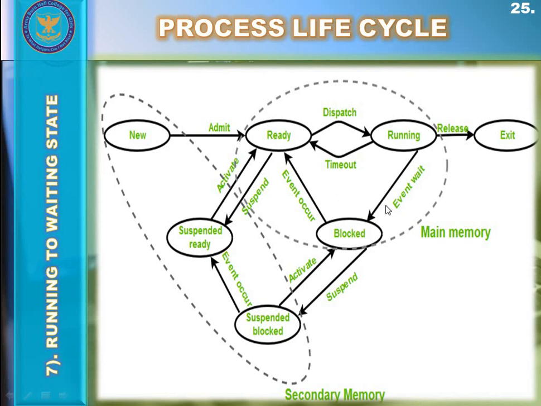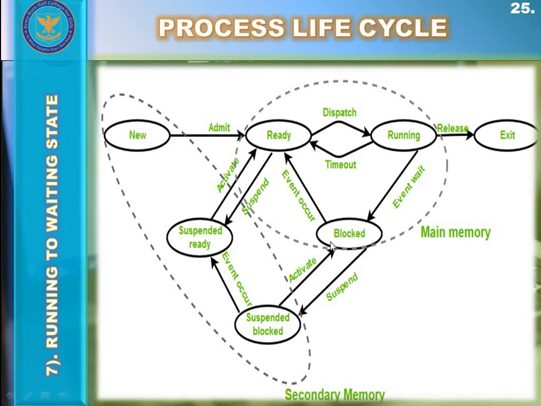If the blocked state is full, then that low priority process will be sent to the waiting suspended or blocked suspended state. From there, the process can move back to the blocked or waiting state when memory of the waiting state becomes available.